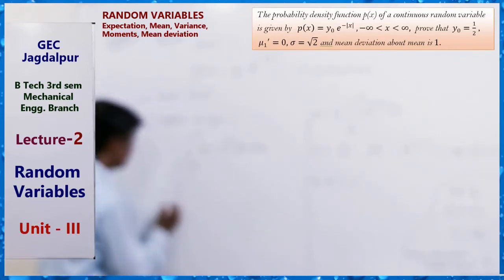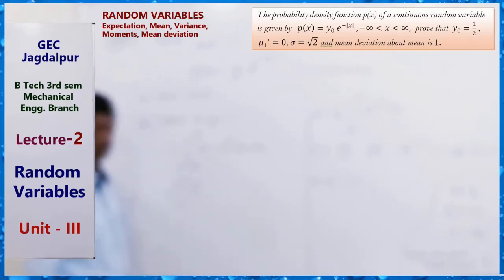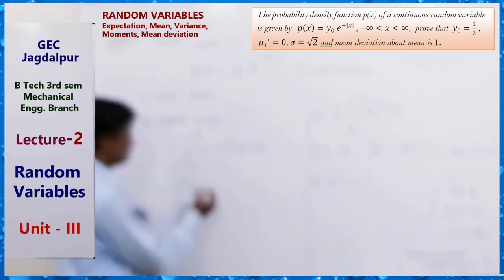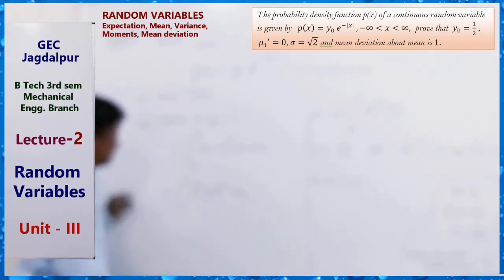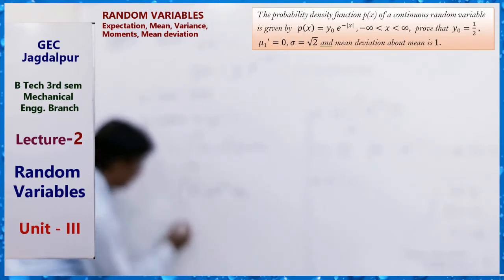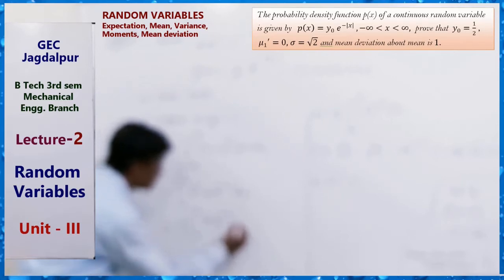This equals the integral of x square, where px means half e to the power minus mod x, dx. So this is half times the integral from minus infinity to infinity of x square e to the power minus mod x dx.